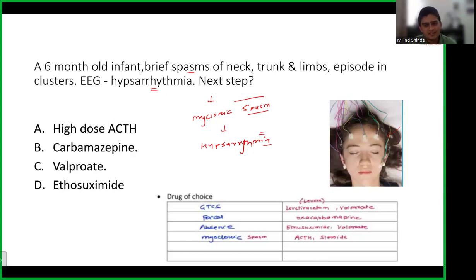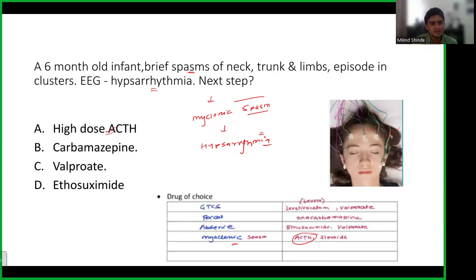I don't think they will ask you EEG in your exam because that is too forward, and I don't expect that to happen. And in our classes, we had just briefly touched this topic. Again, we had talked about infantile spasms in the classes, and here you can see the drug of choice was ACTH. So the drug of choice is adrenocorticotropic hormone that we use for the treatment of infantile spasms. And steroids are also commonly used drugs. In a lot of centers, we use steroids as a frontline treatment. But the drug of choice here is ACTH. There is no option about steroids. The option that we see here is ACTH.